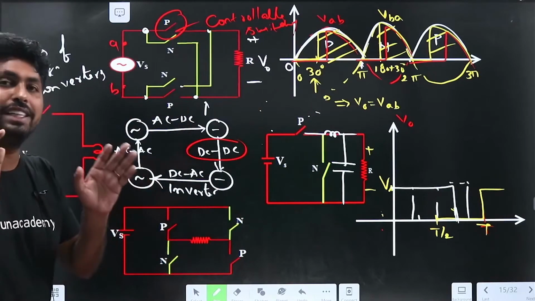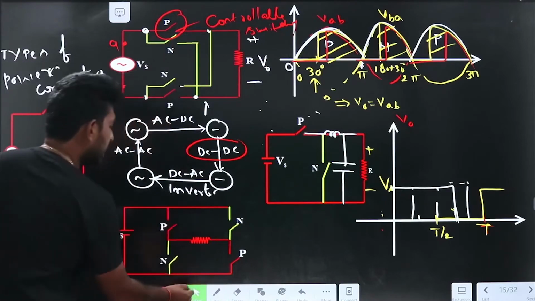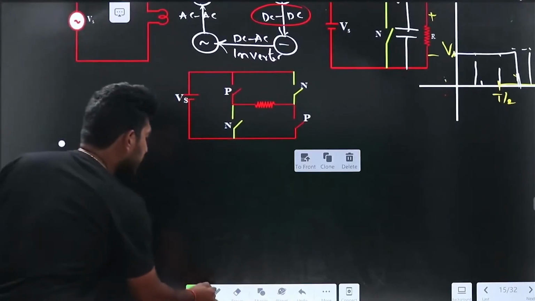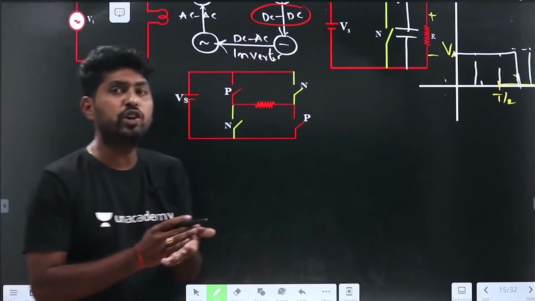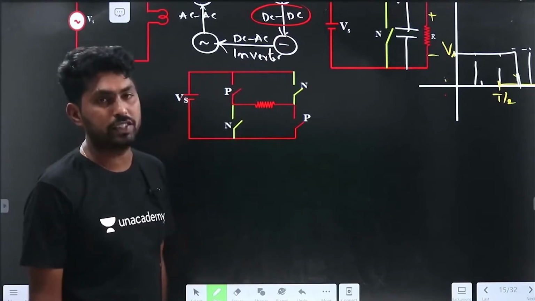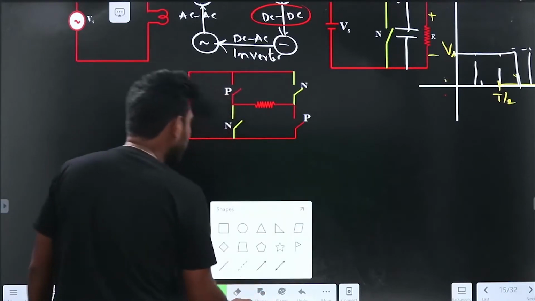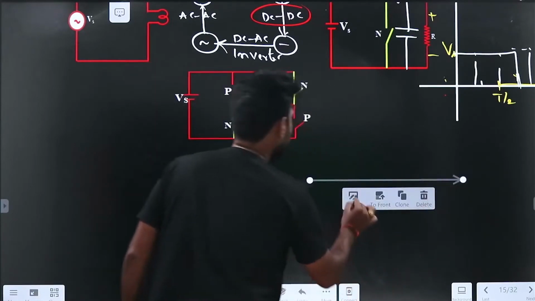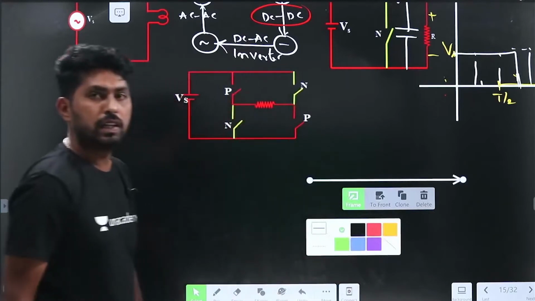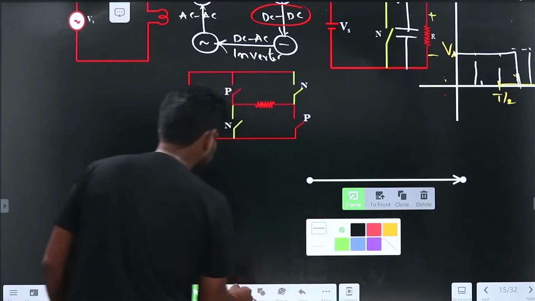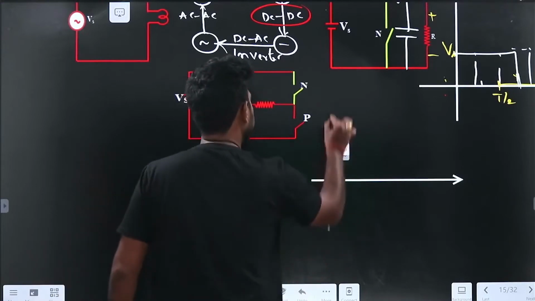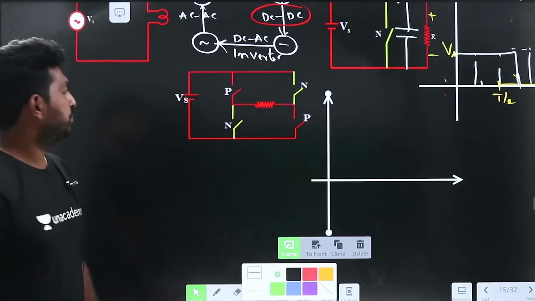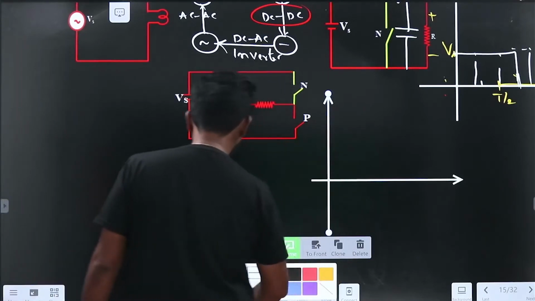Let us go for the DC to AC conversion. Let us understand DC to AC conversion. So what is DC to AC conversion? Now we are going to be clear with all the converters. Here, let me draw the output voltage. First, let me draw the output voltage axis, V0.